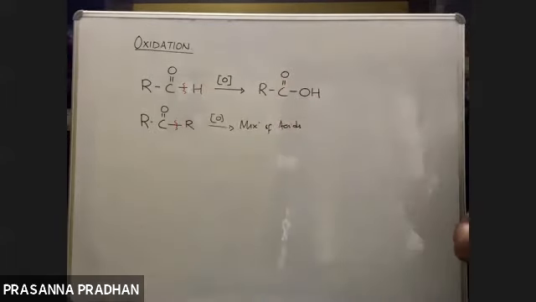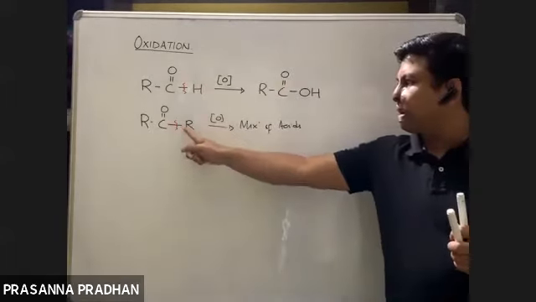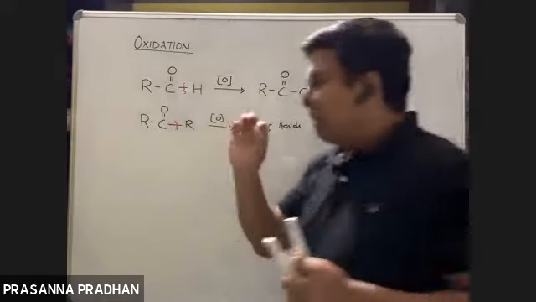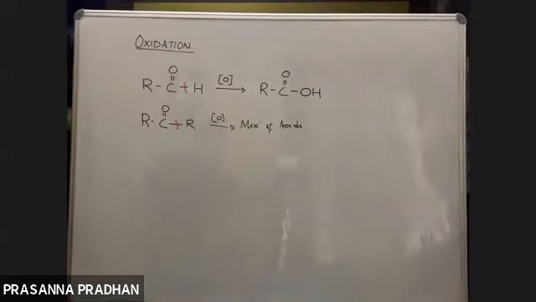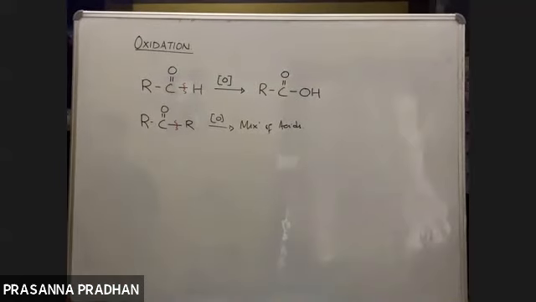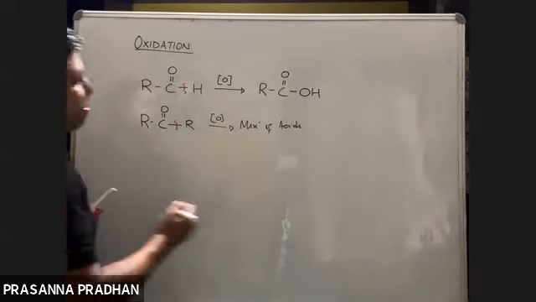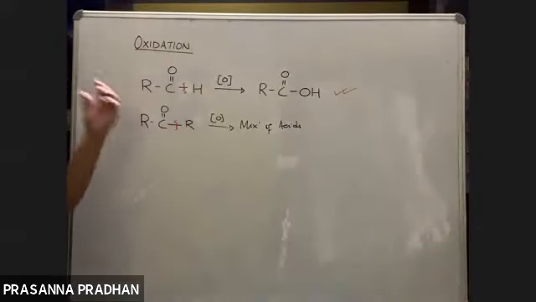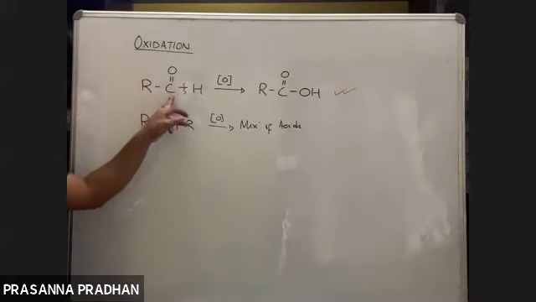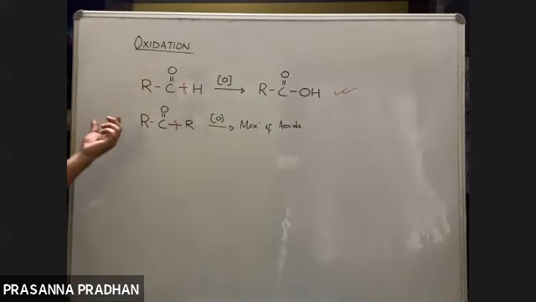So aldehydes undergo oxidation easily, while ketones are oxidized with difficulty.